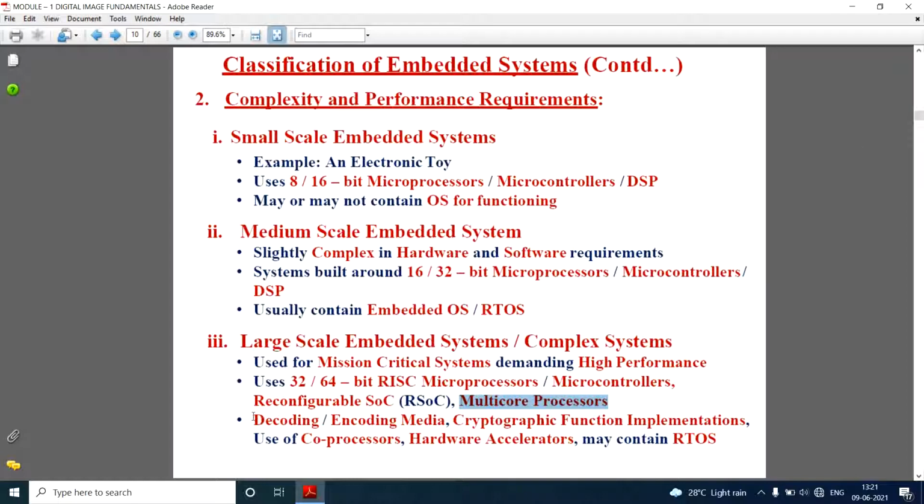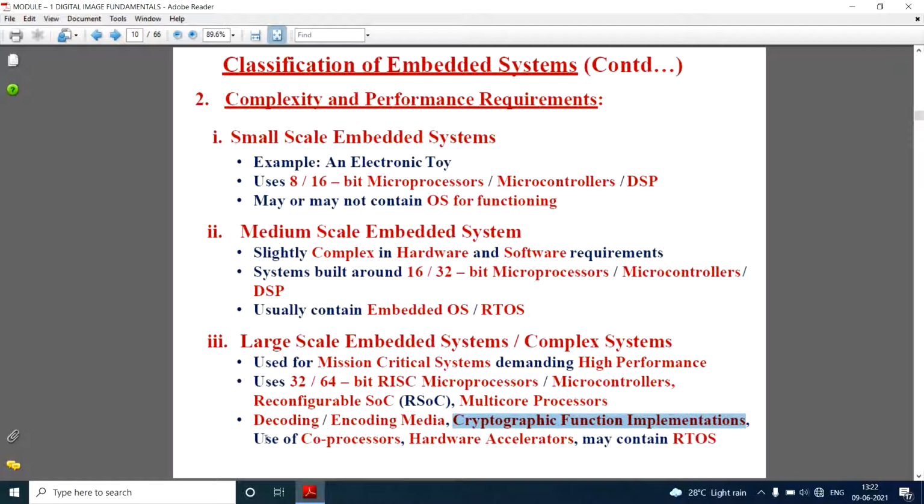Then what are the examples? Normally these systems are used in encoding or decoding media, and also in cryptographic function implementations, which are required for encoding and decoding. Even in WhatsApp, there is end-to-end encryption, which means the data that gets passed will be encoded, normally 128 bit. To do it, we need higher performance systems which can do the encoding and decoding very fast. So we require high performance systems.